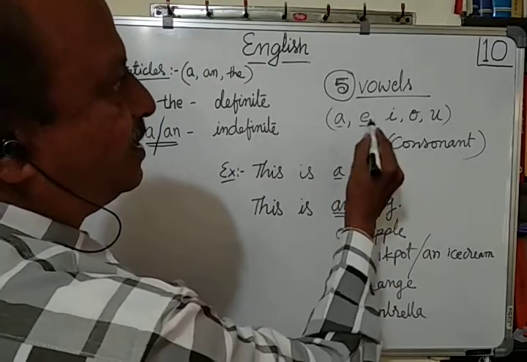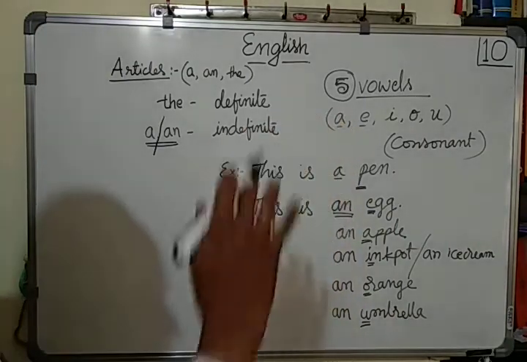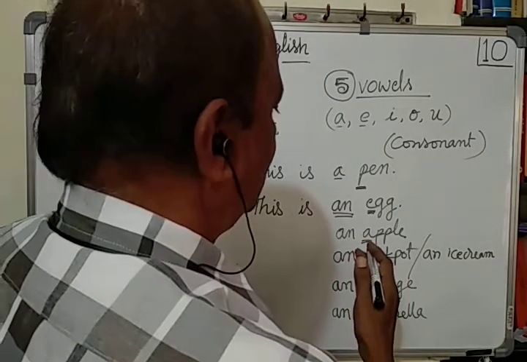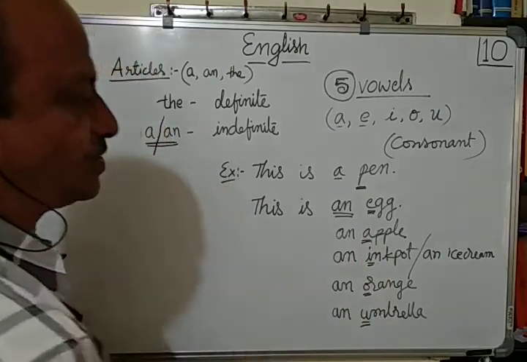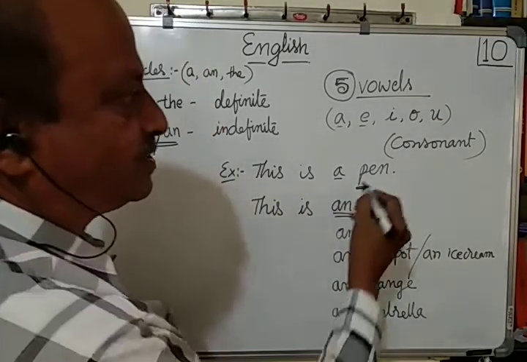A-E-I-O-U. Words beginning with these need to be used with an. So an is used in front of these words, and a is used in front of words like these. That means consonants.